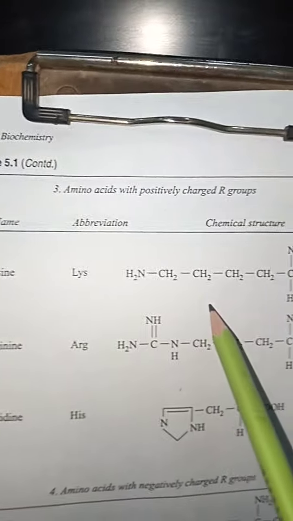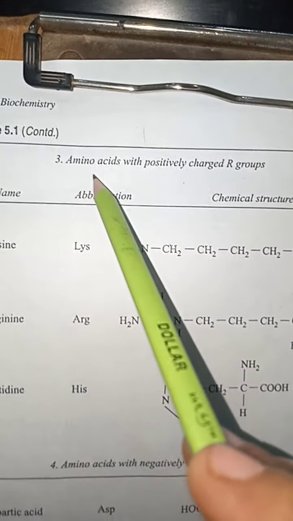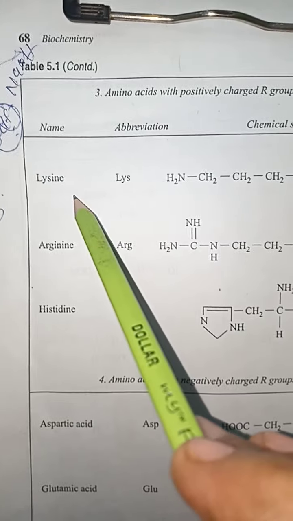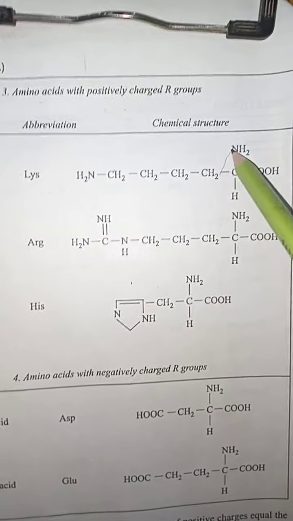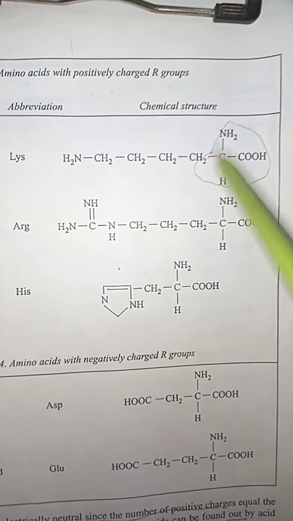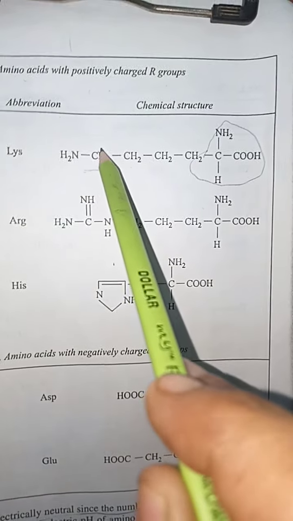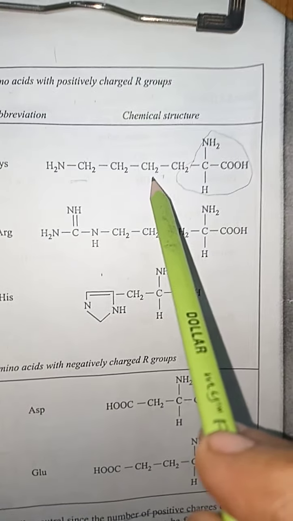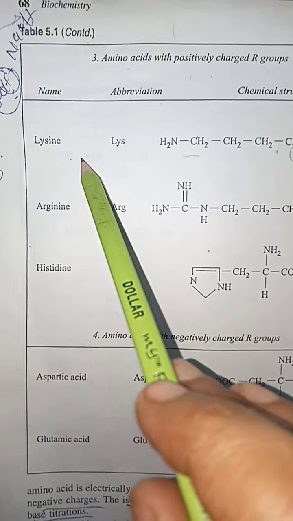Now continuing the category and the classification of the amino acids. Number 3, there are the amino acids with positively charged R groups. Number 1, there is the lysine. The abbreviation of lysine is LYS, and the chemical structure is this. The basic structure formula containing amine, carboxyl, and here you are watching how many additional groups are attached. 1, 2, 3. 3 additional groups are attached. Additional means the methyl groups to the lysine amino acid.